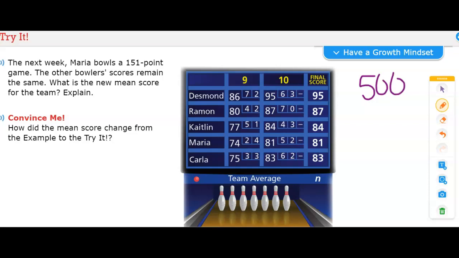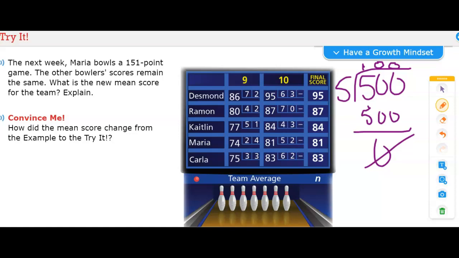Now we take that sum and we're going to divide it by the number of people playing. So the number of people playing is still 5. So we're going to divide by 5. 5 goes into 500 100 times, and that equals 500 equally. And so 100 would be the new mean score.